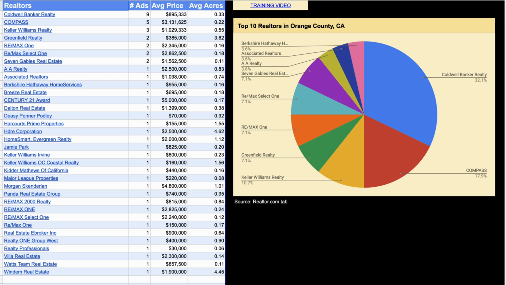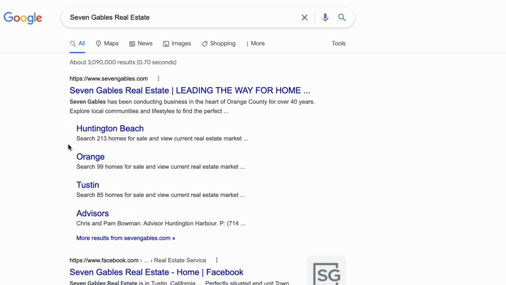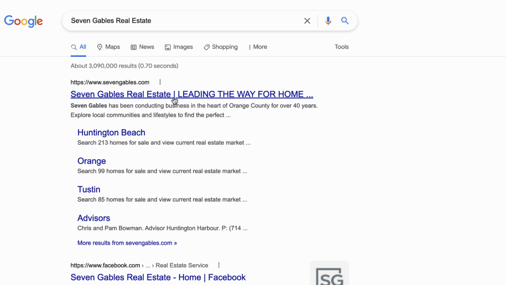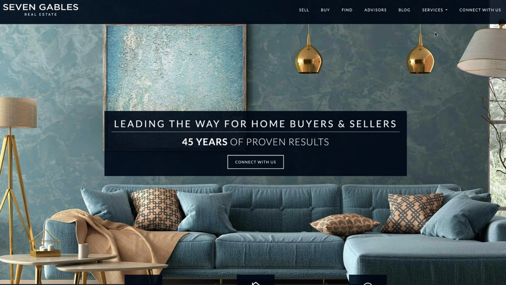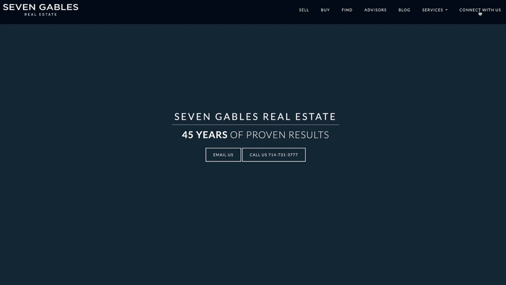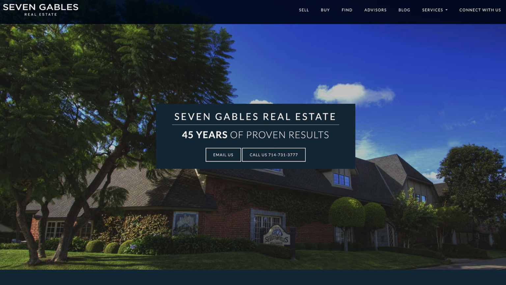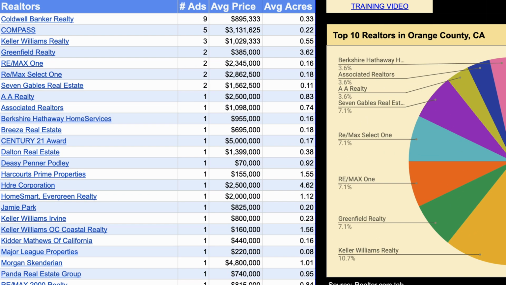It's just telling you which company as a whole has the most ads and the average price and the average acres. And what you can do here is just click on any of these things and it's going to do a Google search, and it should be pretty easy to find the website of that office, and then you can go ahead and reach out to them and contact them and figure out who is listing all these properties and selling these things. And in some cases, this is going to be less helpful.